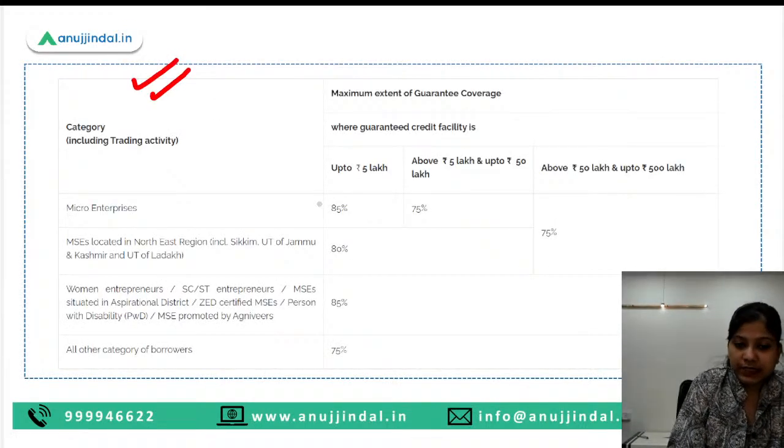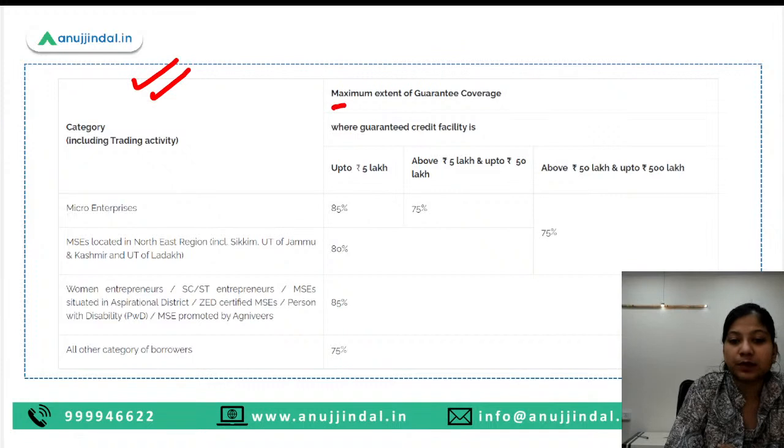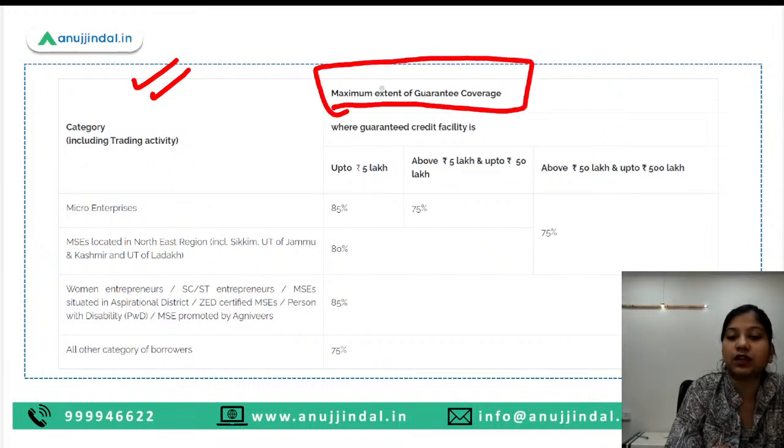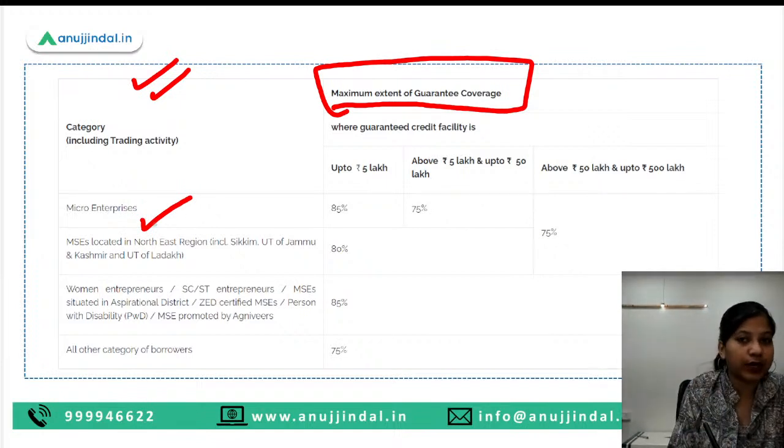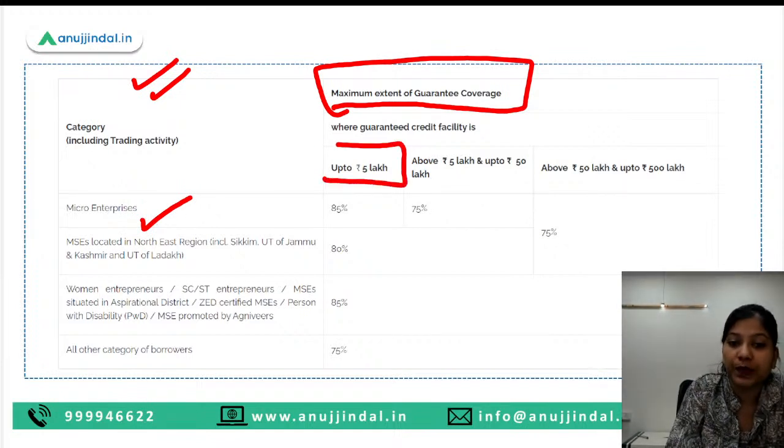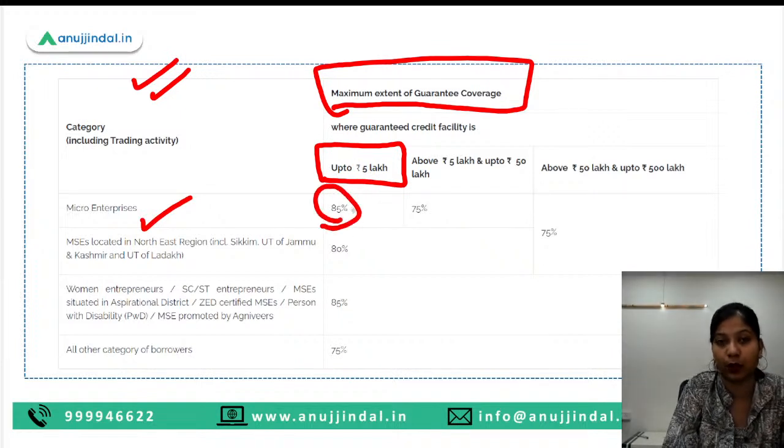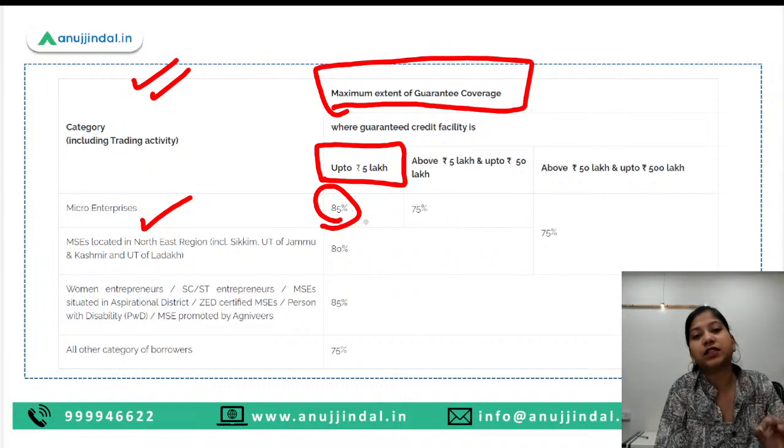Now here we have the next thing, and this is guys the maximum extent of guarantee coverage which the government gives. So here for the micro enterprises, if any micro enterprise has taken a loan of up to rupees 5 lakh, then out of this 5 lakh rupees, 85% of the amount is guaranteed by the government of India.